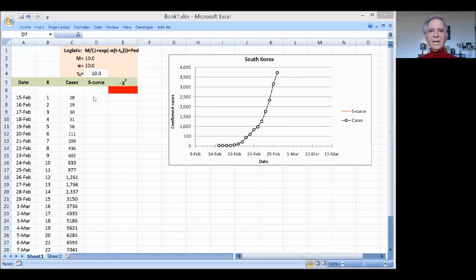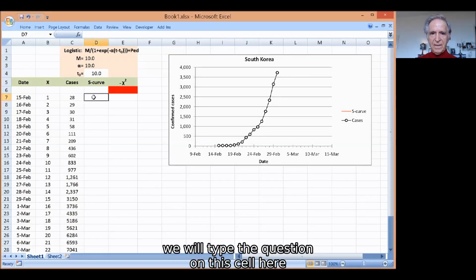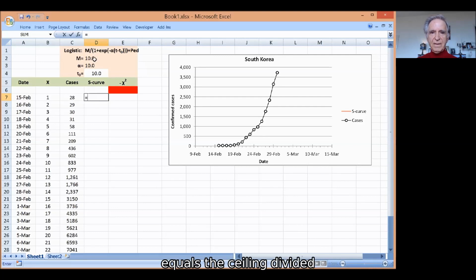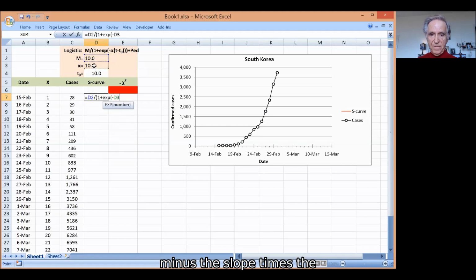So we will type the equation on this cell here: equals the ceiling divided by 1 plus exponential of minus the slope times the time variable minus the inflection point.